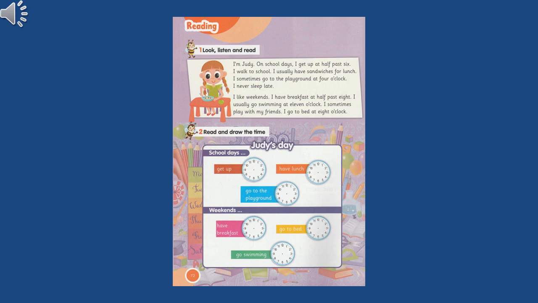So at what time does Judy go swimming? Let's read together. I usually go swimming at 11 o'clock. So 11 o'clock, the short arm will be at 11. And the long arm will be at 12. Excellent. So when we say o'clock, always the long arm will be at 12. And when we say half, the long arm will be always at 6. Well done.